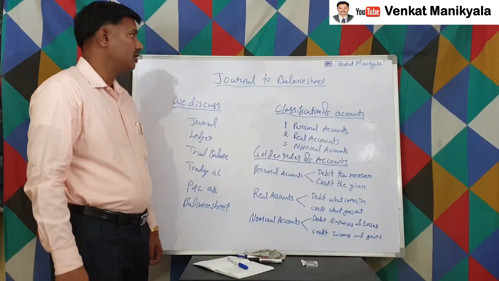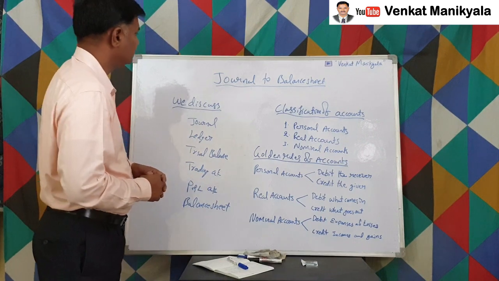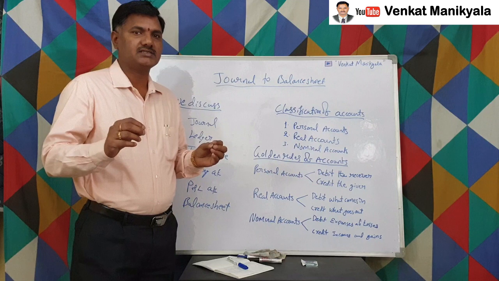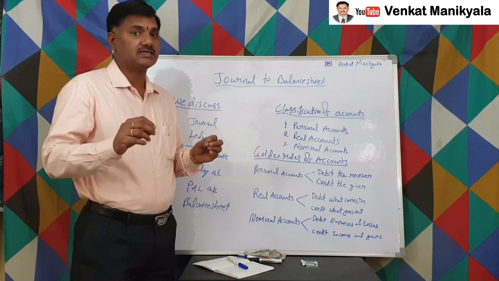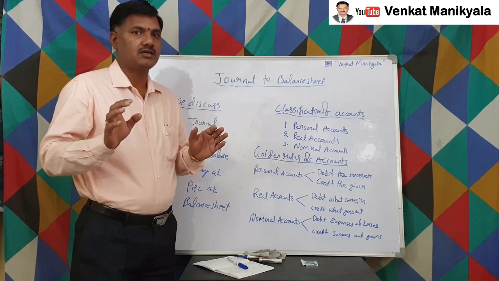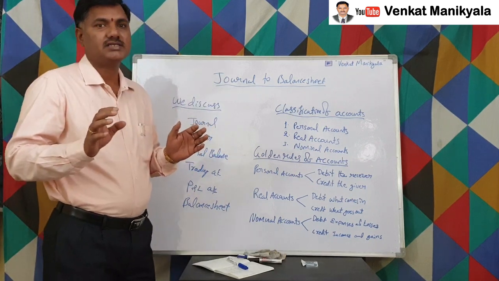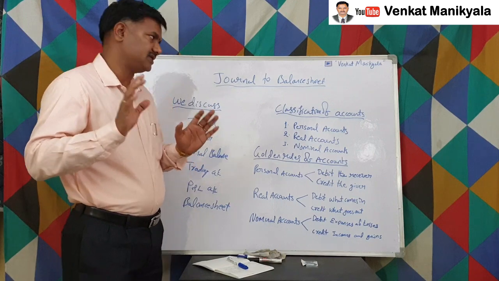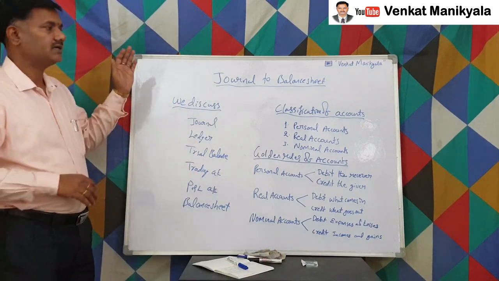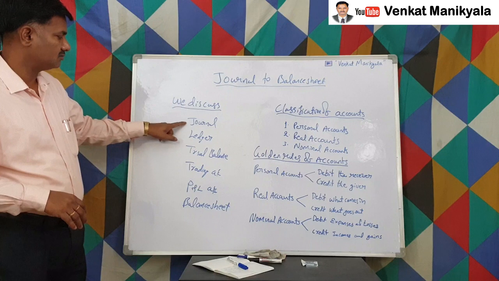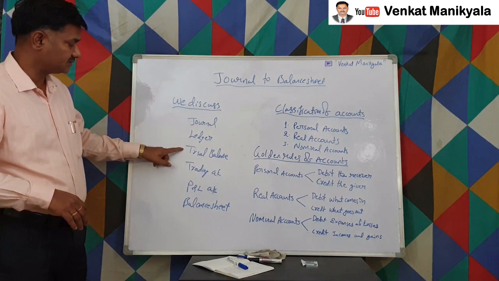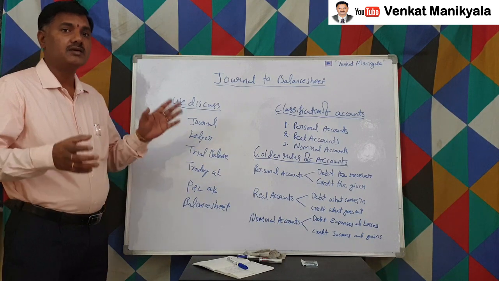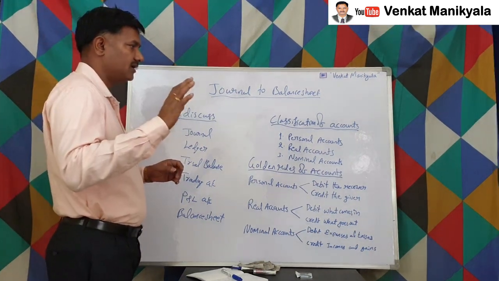Hi US. In this video, we'll discuss general ledger to balance sheet, that is, in complete shape. Let us say in financial accounts, we'll discuss in complete shape with a simple example. Today, this we can treat as a very introductory complete shape of financial accounts. So first we will discuss general ledger, trial balance, trading account, P&L account, and balance sheet with certain business transactions. That also we'll discuss, right?